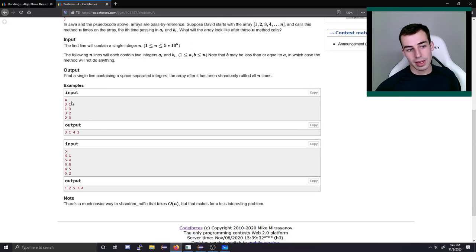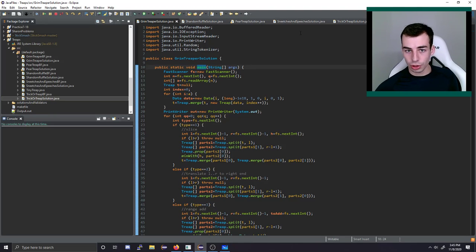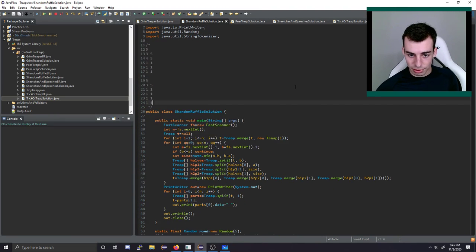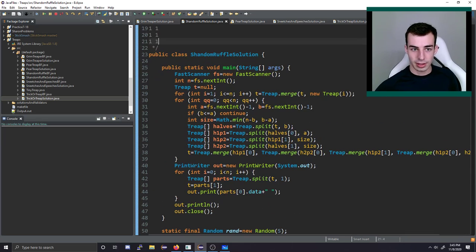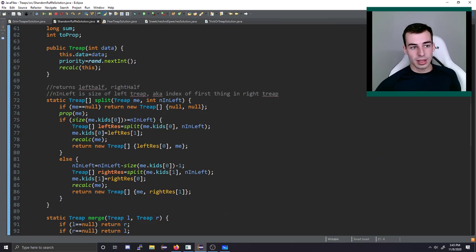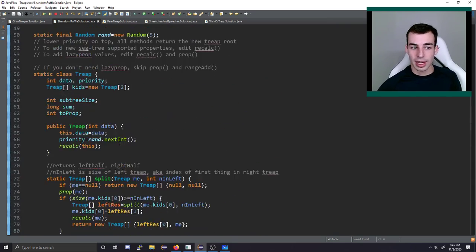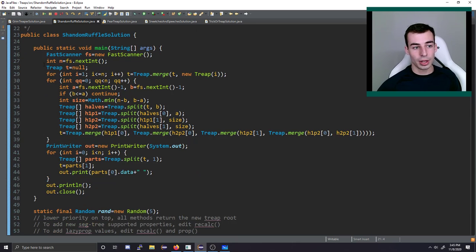So yeah, the input just starts as some permutation, and we're given a bunch of L and R endpoints, and we want to do some swap like that. Let's talk about what the code looks like. So this is the Shandom Ruffle solution. I'll make the text a little bit bigger so people can read it. And I won't go over the exact Treap code here because this is pretty simple. This is almost exactly just what's on the GitHub, but I will talk about this part because I think it's good to know how it works.